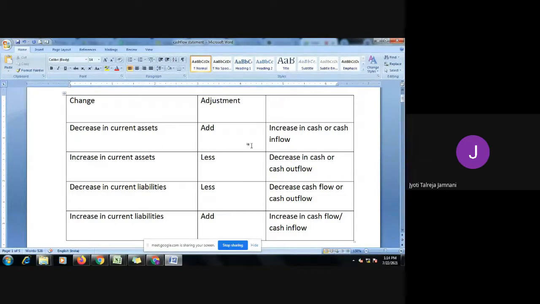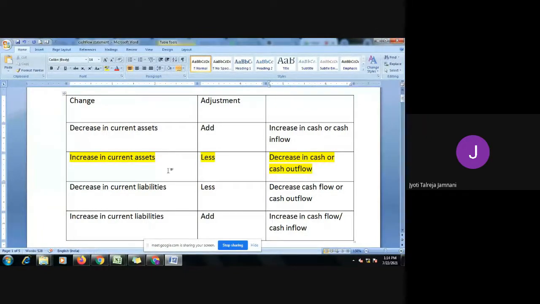Now, how do we consider it and what are the rules? I had discussed this in the previous session as well. I'll just brief you again. Whenever you buy a current asset, cash goes out. So you're buying an asset, you have to pay cash. So if there is an increase in current asset, you will reduce your cash flow because cash is going out just because you bought. So there is a decrease in cash flow.